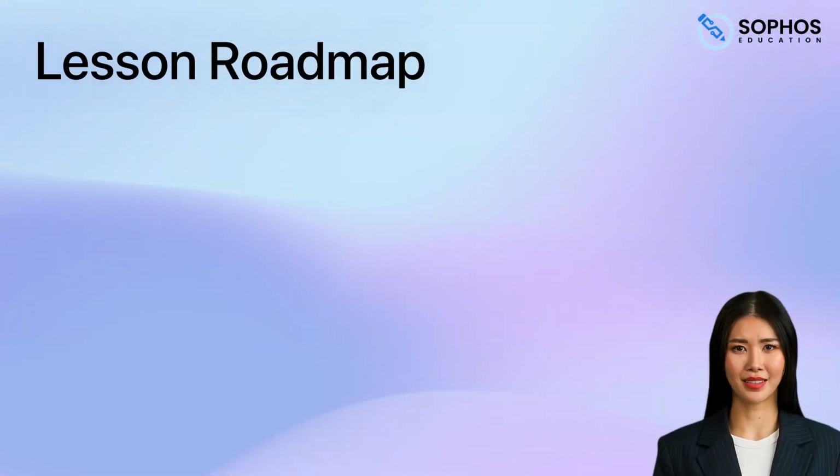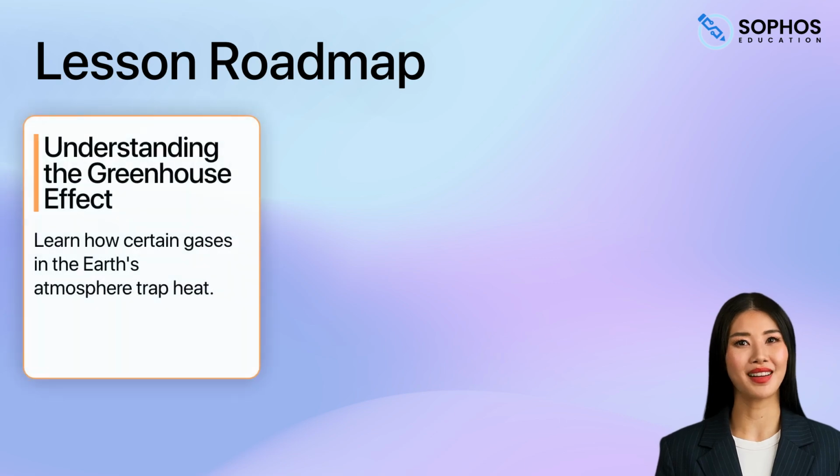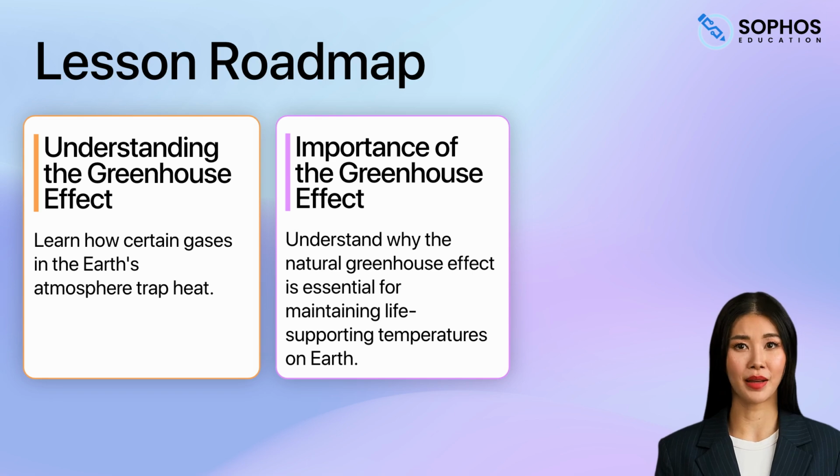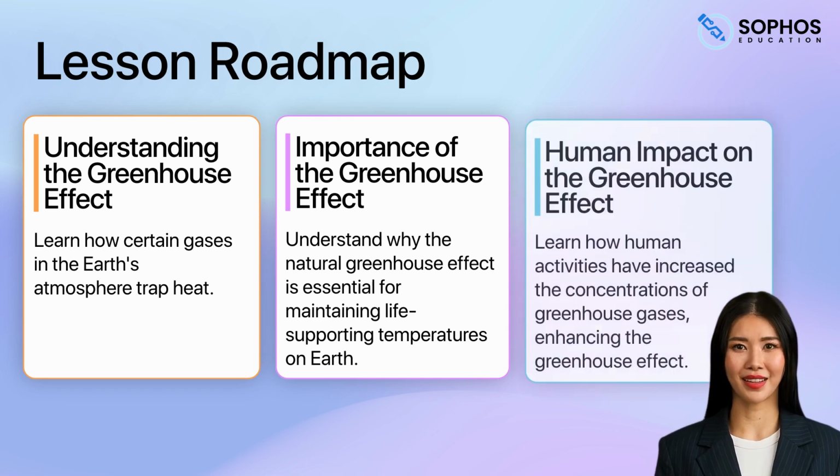Our plan for this lesson is as follows. We'll begin by learning how certain gases in the Earth's atmosphere trap heat. Next, we'll understand why the natural greenhouse effect is essential for maintaining life-supporting temperatures on Earth. Finally, we'll learn how human activities, such as burning fossil fuels and deforestation, have increased the concentrations of greenhouse gases, enhancing the greenhouse effect and leading to global warming and climate change.